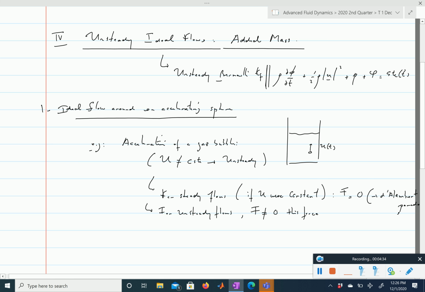So remember, if you have an external flow, and the flow is steady, and you're assuming ideal flows, then the total force is equal to 0. That's the D'Alembert paradox. And when I talk about the force, I mean the force that you get when you integrate the pressure. So the integral along the surface of your stress vector, which is just minus P times the normal vector, dS. When you integrate that on a steady flow, you get 0. When you integrate that for an unsteady flow, you do not get 0. And remember, this is then the added mass.